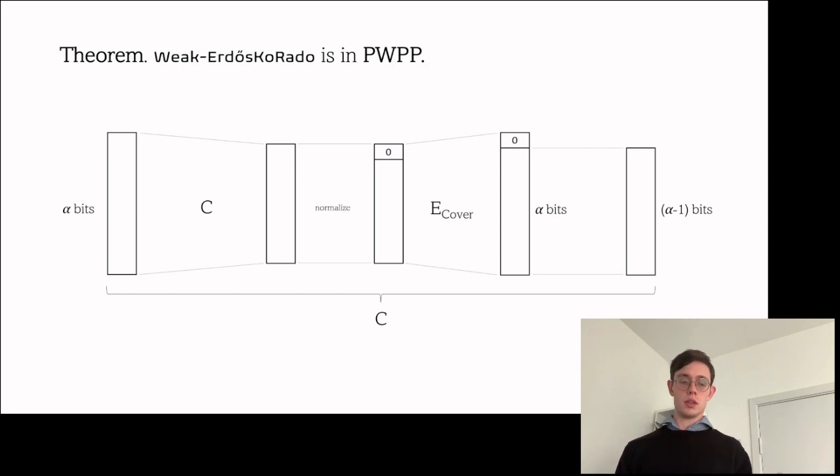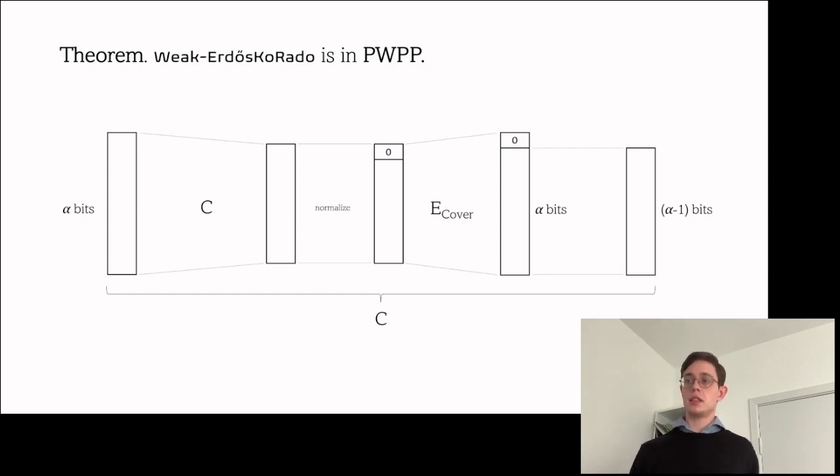This is going to be the C. Then we get back some bitmap, some representation of this n-set. Then we case on whether or not this set contains 1. If it does contain 1, we flip all the bits. If it does not contain 1, we leave it be. We call this normalizing the vector, for lack of a better term.